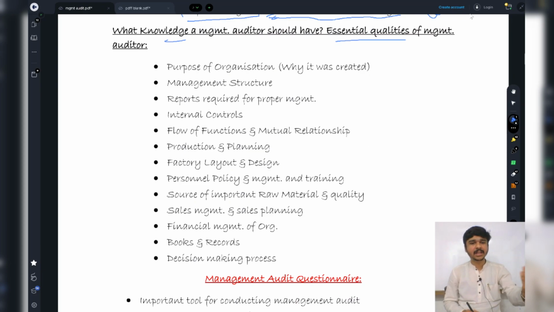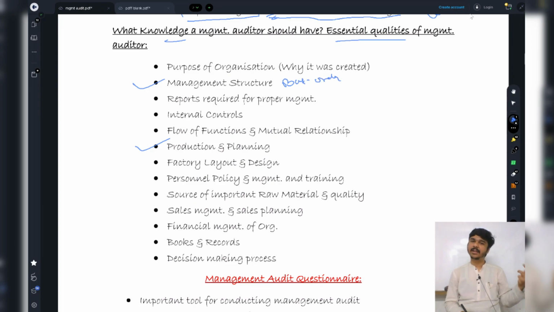Whether the raw material that is being procured is of good quality or not. Basic thing. So I'm going to check production and planning. I should have a knowledge about the production and planning of the entire business. Second thing, I'm going to go and check how is your batting order? How good is your batting order? So management structure can be remembered as batting order.